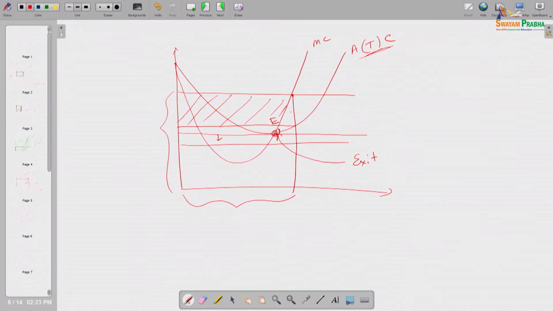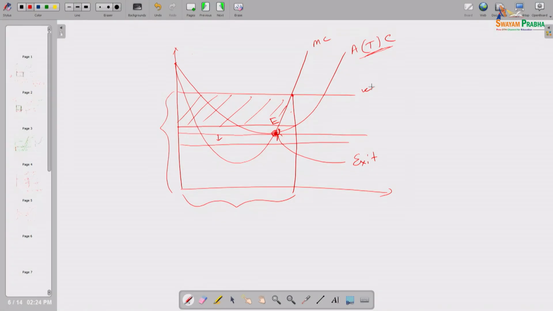So, in the long run, the lowest point of the ATC curve is the exit point, because if the price goes below that level, he should stop production and exit from the market. Since it is a long run decision, it is a permanent kind of thing. He decides that whatever product he was producing, he will not produce it, maybe he will start a new product business or something like that. Now, the question is, in the long run, suppose this is the price situation, what will happen? This existing producer is getting some positive profit.